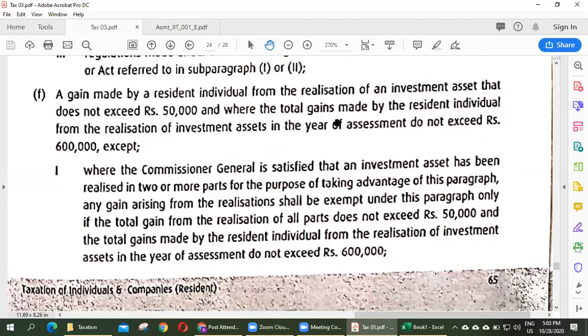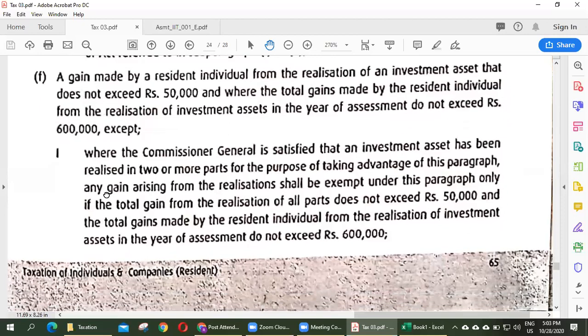And where the gain made by the resident individual from the realization of investment assets in the year of assessment does not exceed 600,000, right? In a single activity, he can earn up to 50,000, no tax. Aggregate 600,000 for the year of assessment, no need to pay tax.